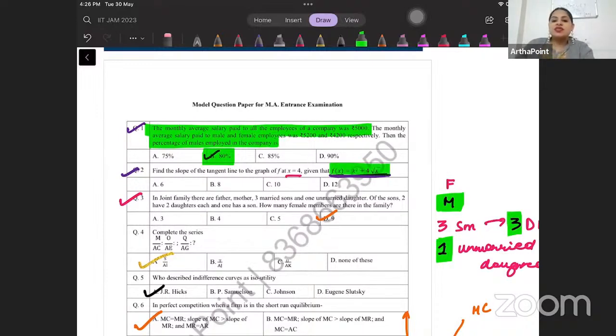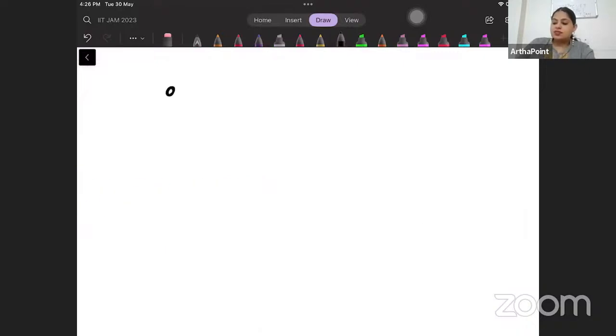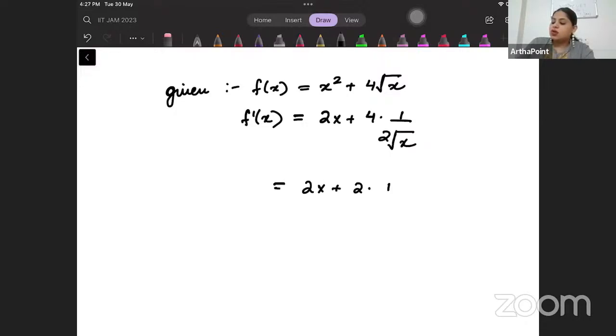So beta, it is given that f(x) is x square plus 4 root x. What will be f dash x? Slope means differentiation. f dash x will be 2x plus 4 into 1 by 2 root x. So this will be 2x plus 2 into 1 by root x.